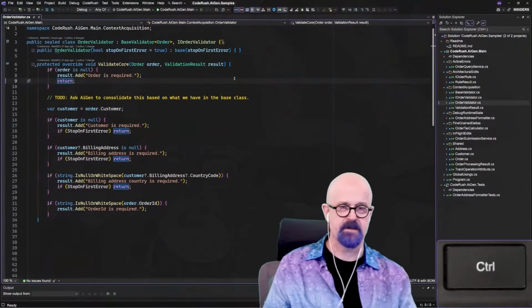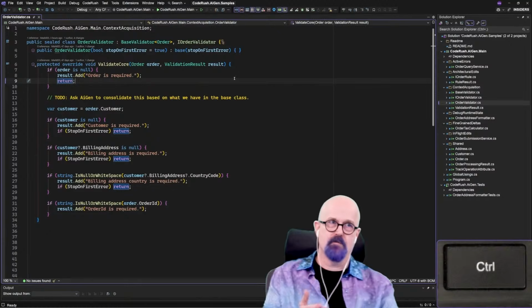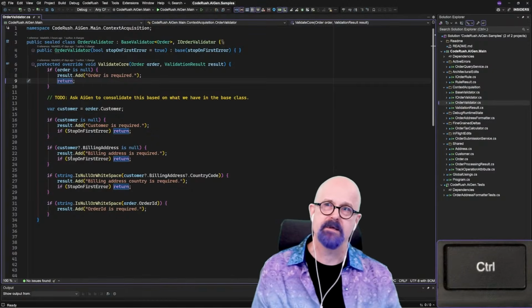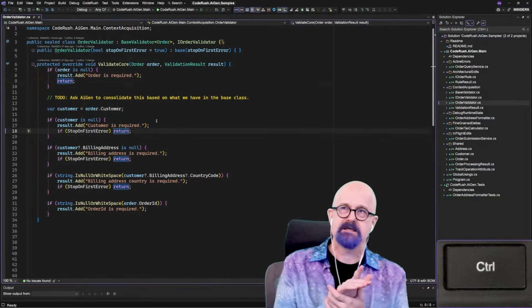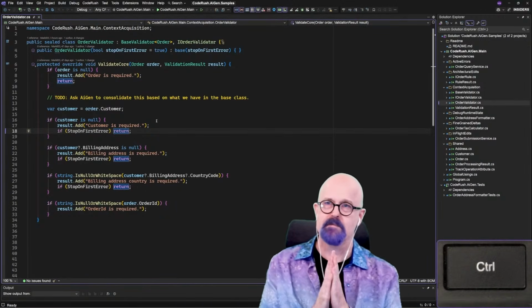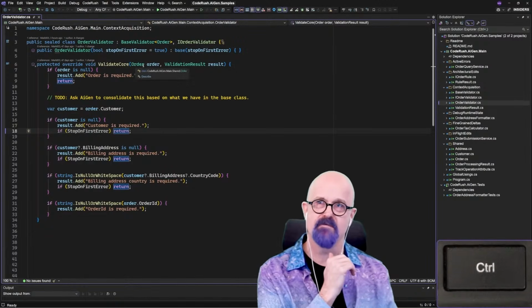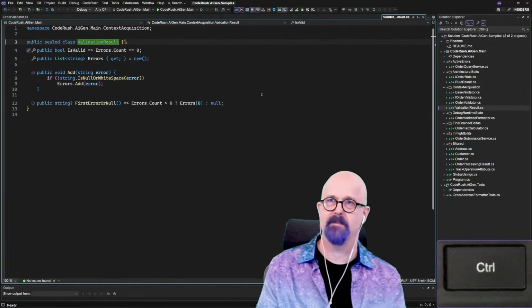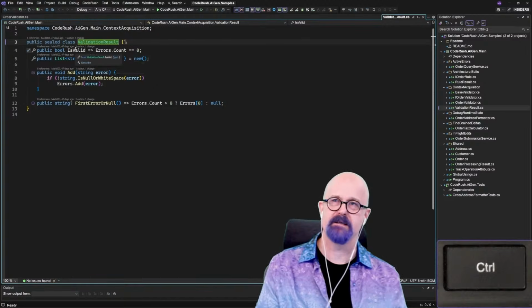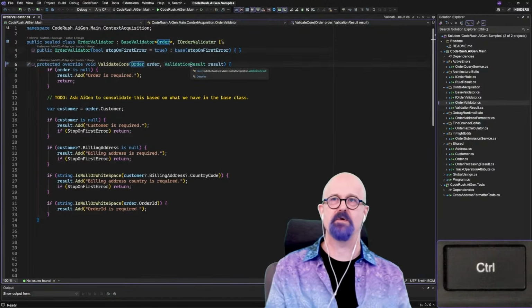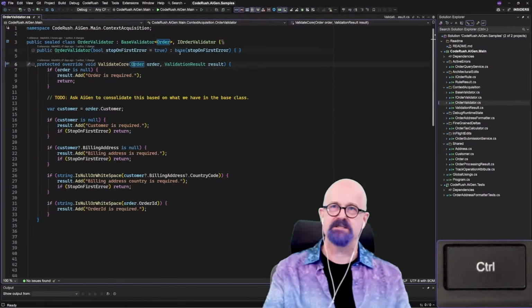So let me jump over to the code here, and we'll go through a couple demos that I've got inside of here. In this first class, I have a class called OrderValidator. I'm in a C# project, and it's got a method called ValidateCore, and it takes in a validation result. We can open that up, and that's just got a list of errors in it, and a public bool for whether it's valid or not. And there's also an order passed into it, and it descends from BaseValidator.